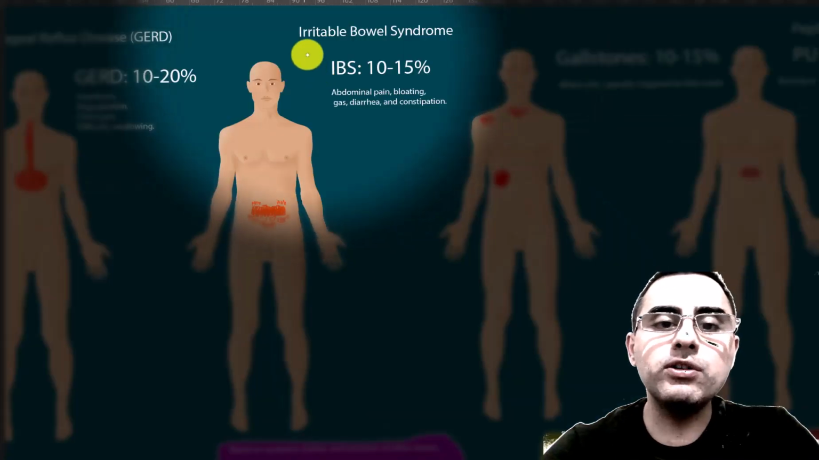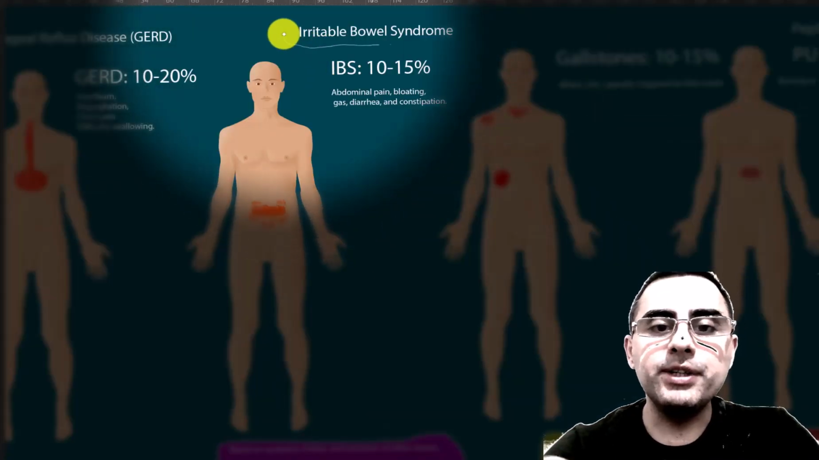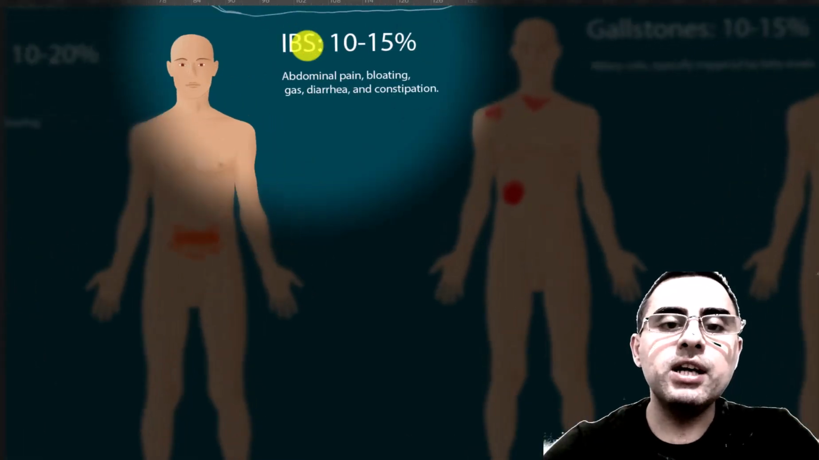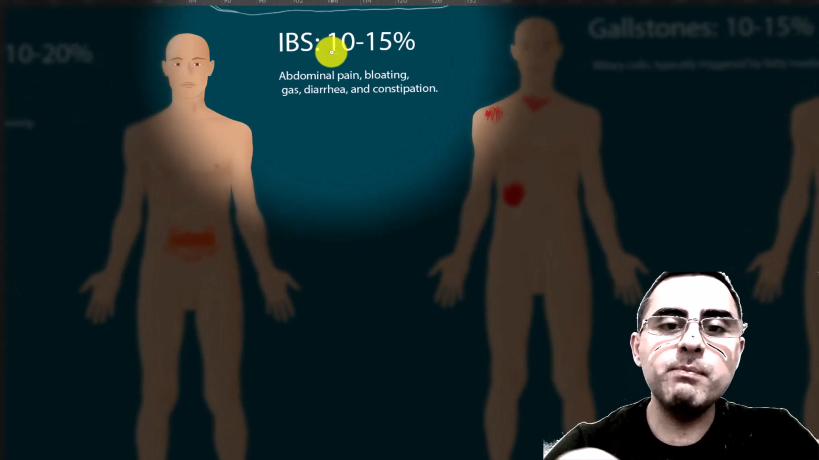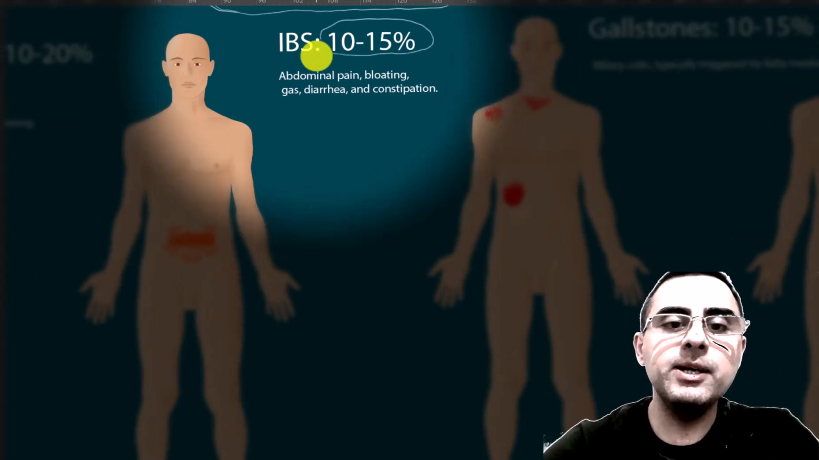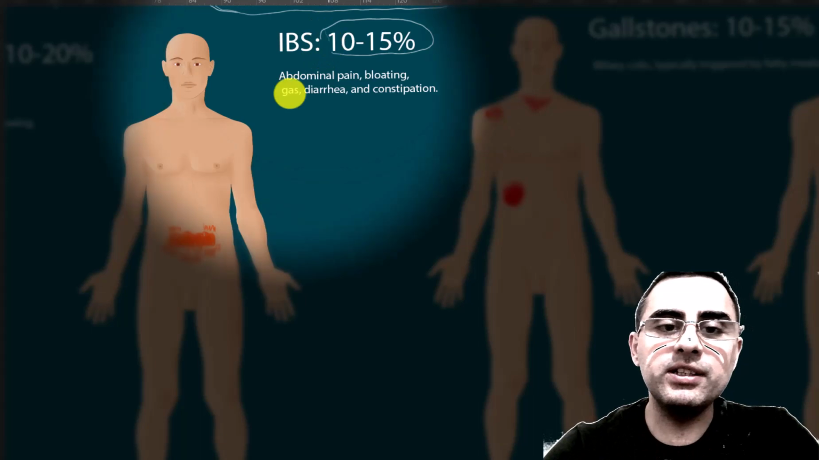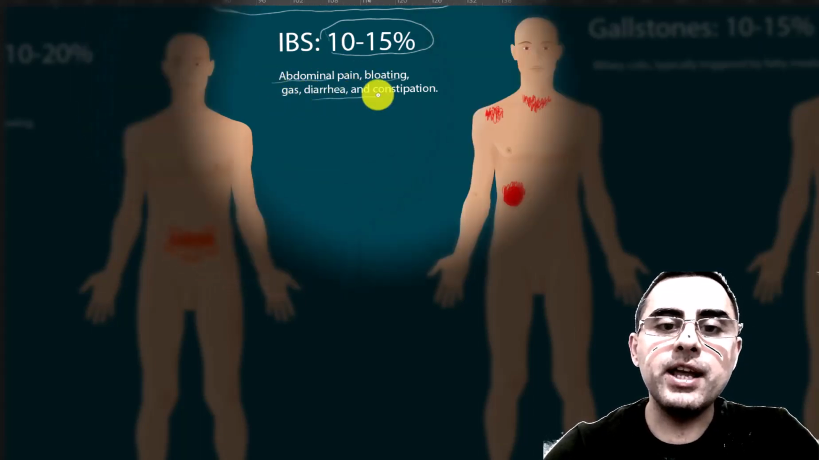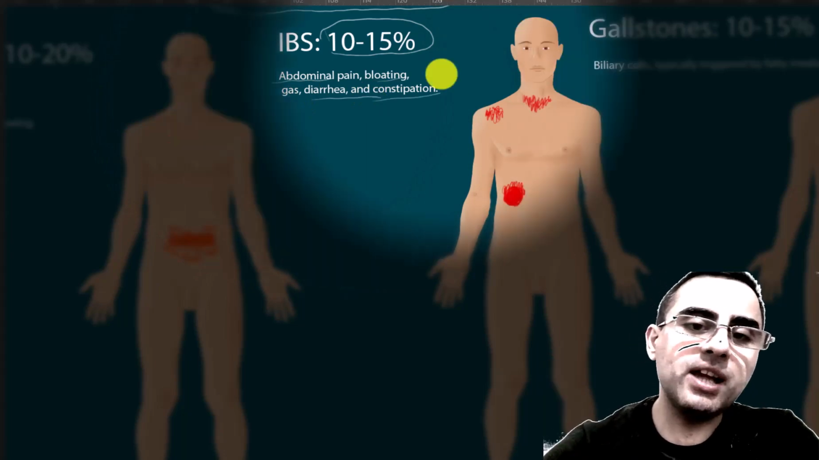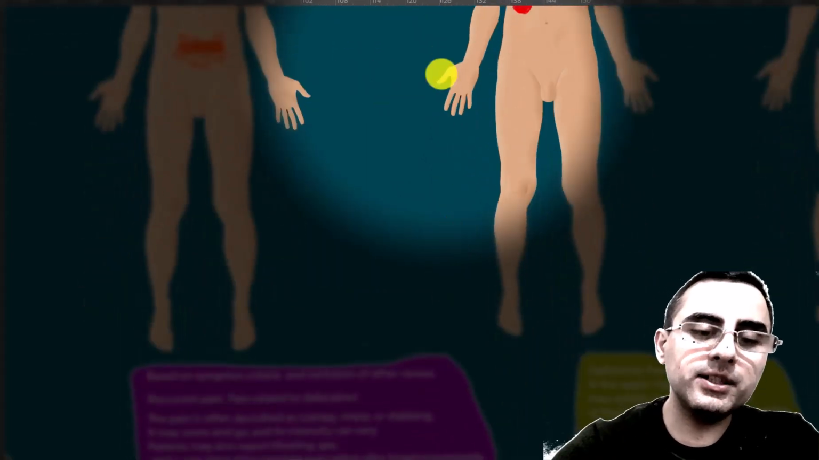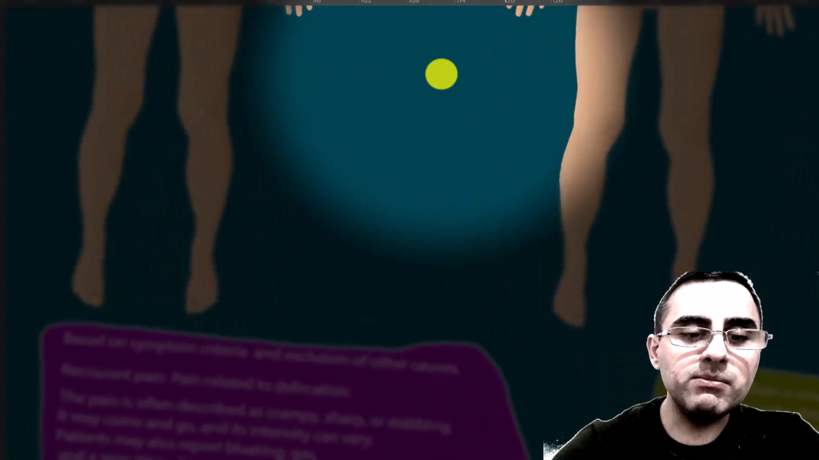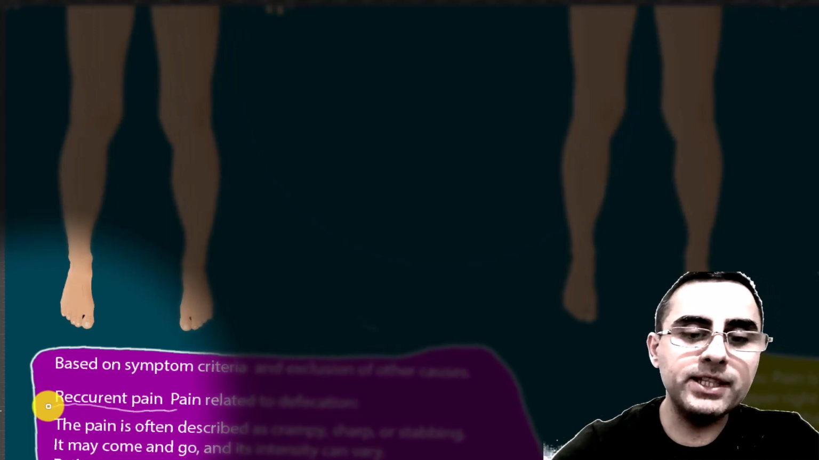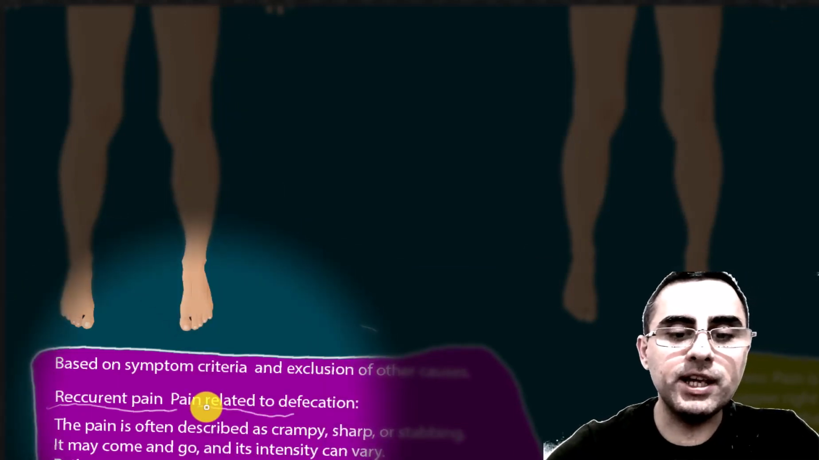The most common cause of abdominal pain is irritable bowel syndrome, also known as IBS. IBS accounts for 10 to 15% of abdominal pain. Hallmarks of the disease are abdominal pain, bloating, gas, diarrhea, and constipation. Sometimes diarrhea and constipation alternate, and the most important thing is that this recurrent pain is related to defecation.